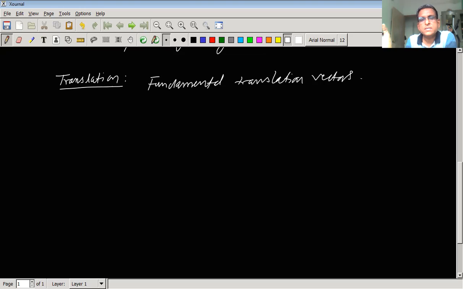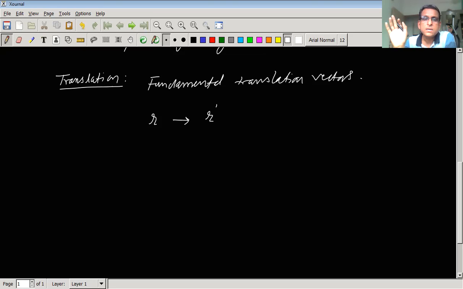After the translation operation on a particular lattice point, say R, we get a new point R dash, and these 2 points will be exactly identical. The surroundings about the 2 points will be exactly identical.